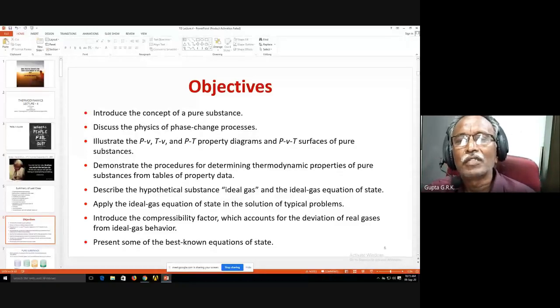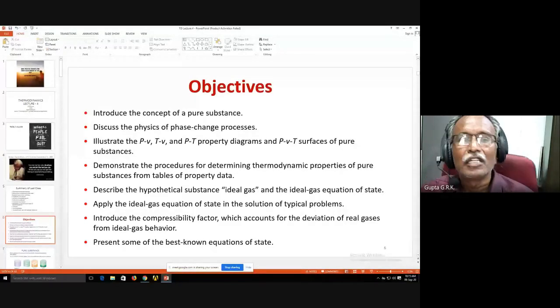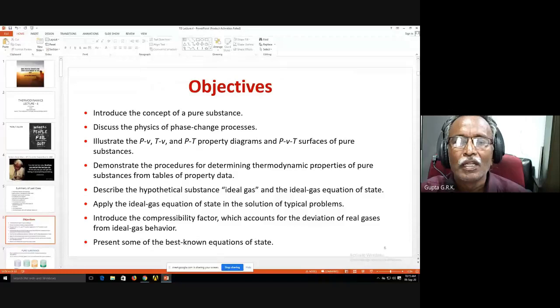So we discuss the physics of phase change processes, and we illustrate P-v, T-v, and P-T property diagrams and the P-v-T surface of pure substances, and demonstrate the procedures for determining thermodynamic properties of pure substances from tables of property data. Describe the hypothetical substance, ideal gas, and the ideal gas equation of state, and apply the ideal gas equation of state in the solution of typical problems.